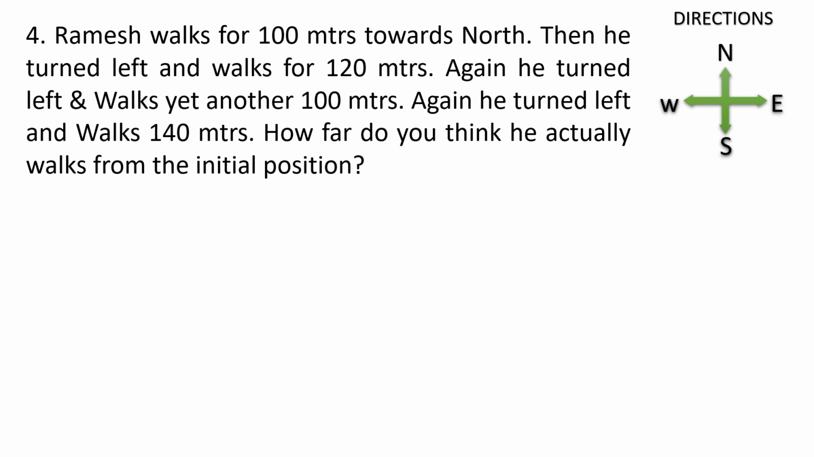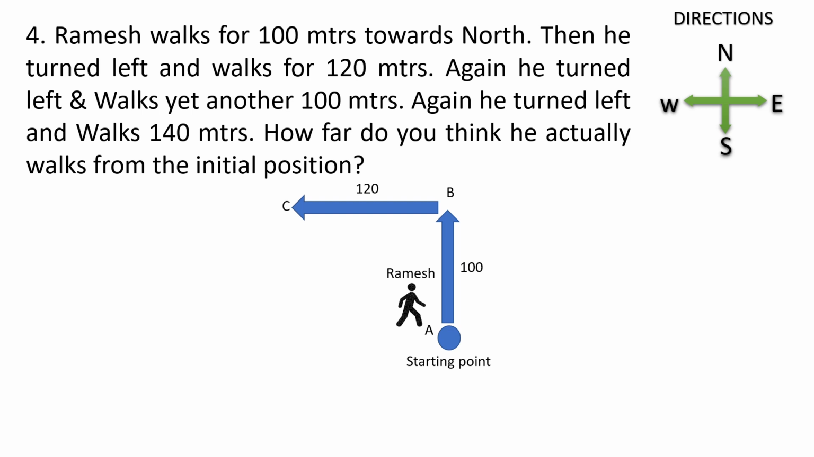As per our basic rule, first let us have a direction diagram and a starting point. Now, Ramesh moves 100 meters towards north, that is upward direction. Then he turned left and walks 120 meters. Turn left in the sense towards the west. Point C is turning towards left side, that is he is moving in the west direction and turning left in the sense turning towards south direction. So he is turning and moving another 100 meters.